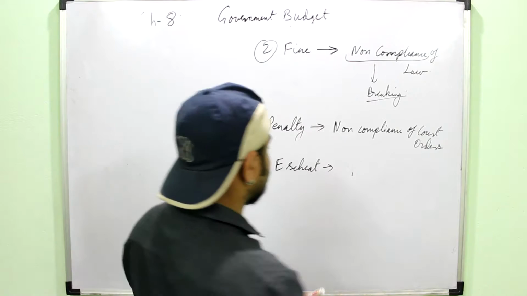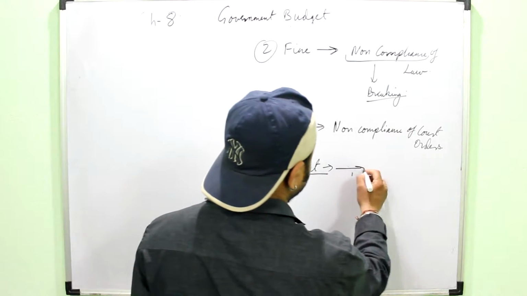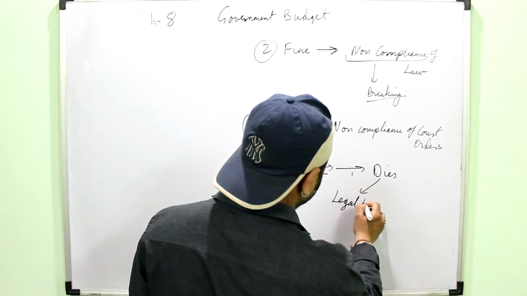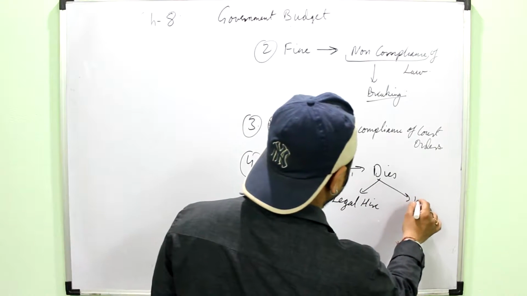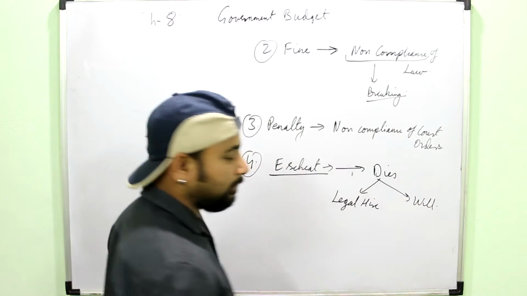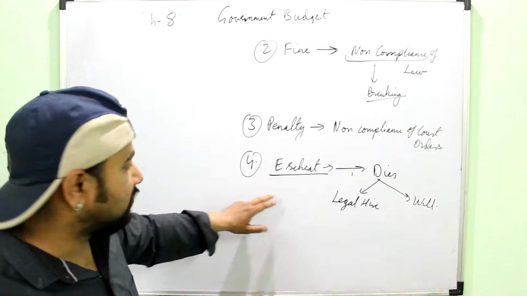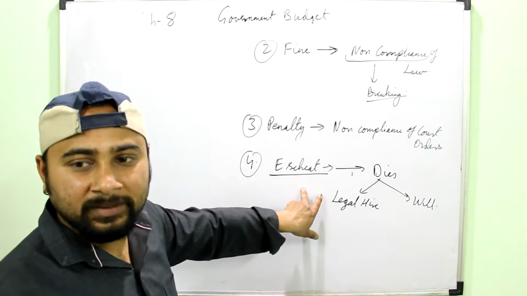Next is the escheat. Escheat simply means that if a person dies without a legal heir, a successor and a will, all his property and all his bank balance will be taken up by the government. So it is also an important source of revenue for the government.